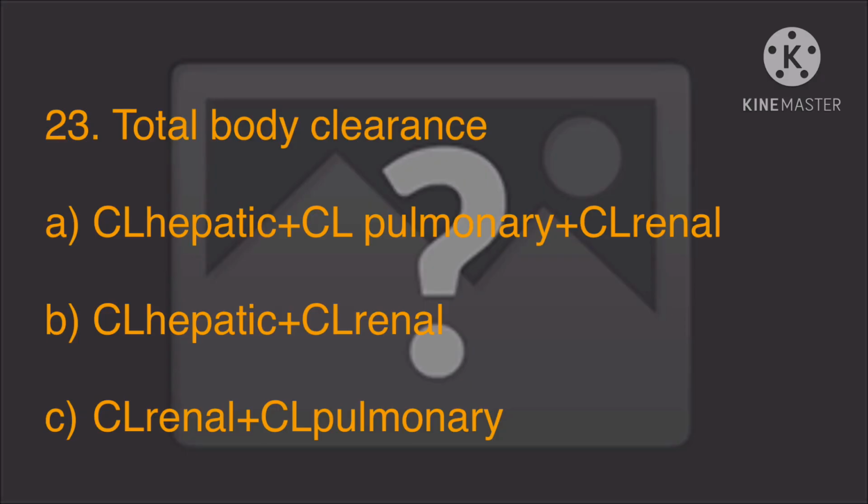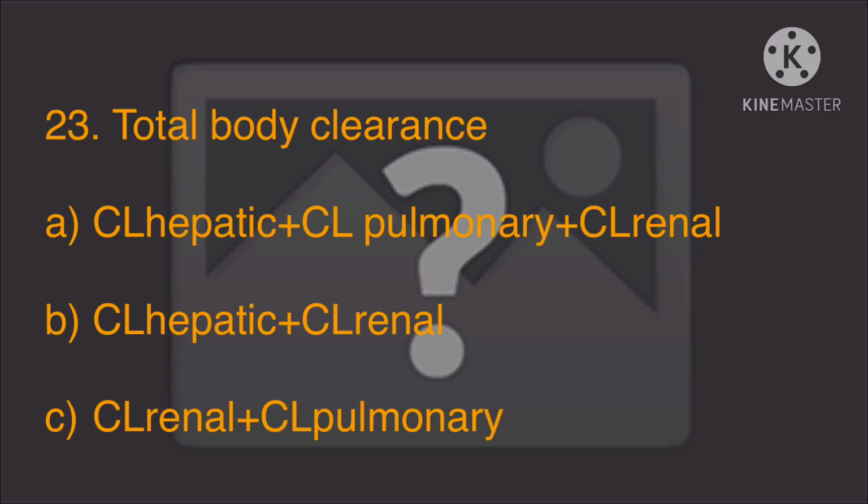Next question is total body clearance. Options include option A, hepatic clearance plus pulmonary clearance plus renal clearance. Option B, hepatic clearance plus renal clearance. Option C, renal clearance plus pulmonary clearance.